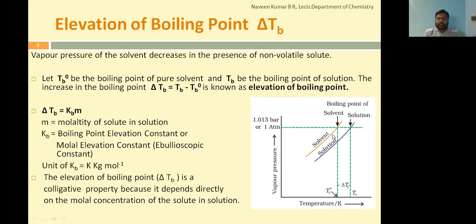As a result, the vapor pressure of the solvent keeps on increasing with the increase in temperature. At a particular temperature, the vapor pressure of the solvent becomes equal to the atmospheric pressure. That corresponding temperature we'll call TB naught. So TB naught is the boiling point temperature for the solvent in its pure form. To indicate the pure form, we use the naught symbol, TB naught.